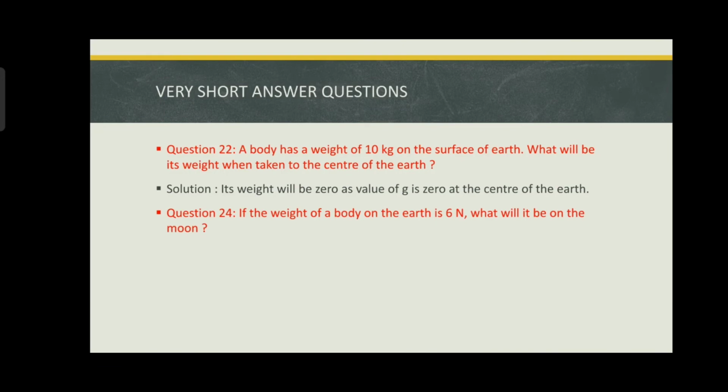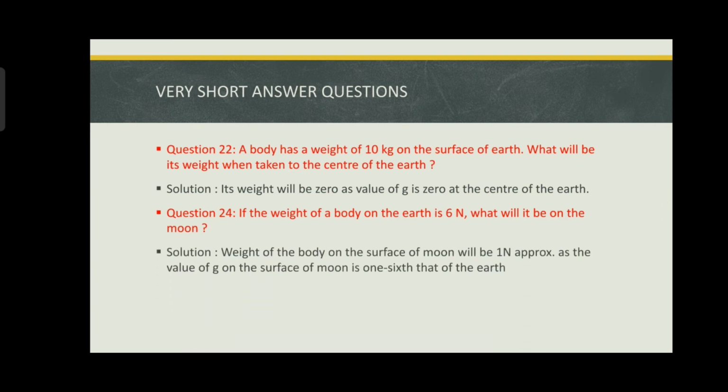Question number 24. If the weight of a body on the earth is 6 newtons, what will it be on the moon? So the gravitational force on the moon is 1/6 of what it is on the earth. So the weight also will be 1/6. So 6 into 1/6, it will be 1 newton.